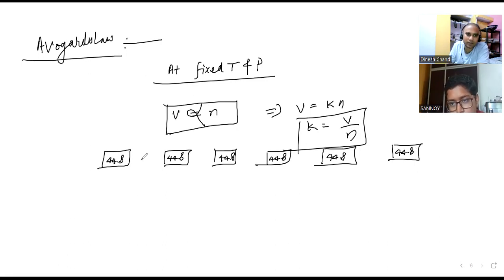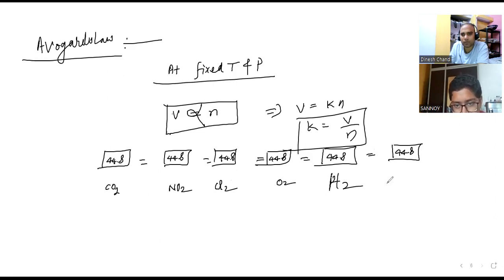Here they are saying all the volumes are fixed. Now, either you take the CO2 gas, or you take the NO2 gas, or some Cl2 gas, or H2, or you can take NH3. Any of the gases. Everybody is having 44.8 liter, which means mandatorily they are having 2 mole only, that is 2 times 6.022 into 10^23.